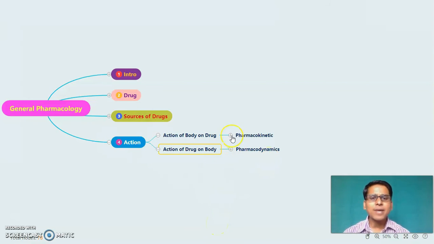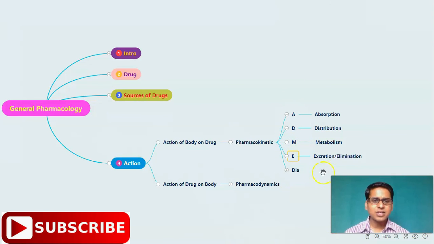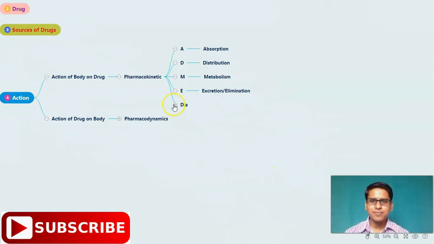First of all, pharmacokinetic. It is divided into A, D, M, E. Whenever a drug is consumed or administered, there is a movement of drug inside the body. Action of body on the drug, that is, A for absorption, D for distribution, M for metabolism, and E for excretion or elimination. Let's understand with the help of a diagram.